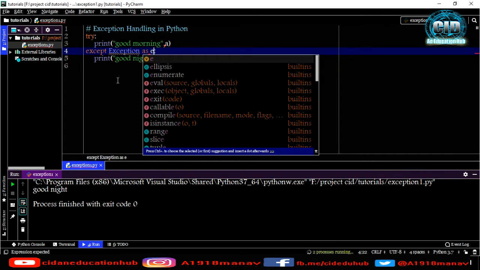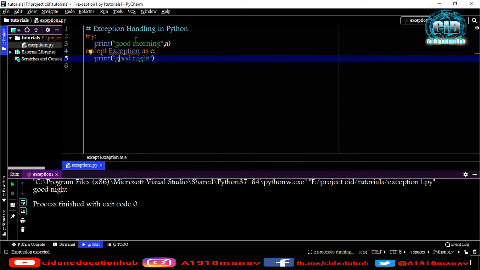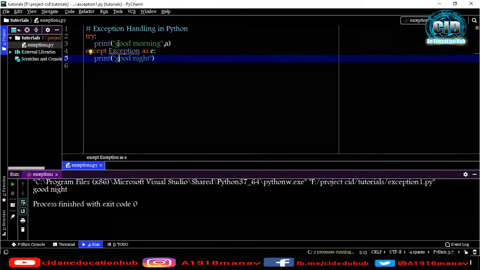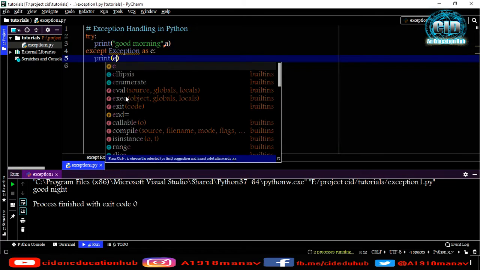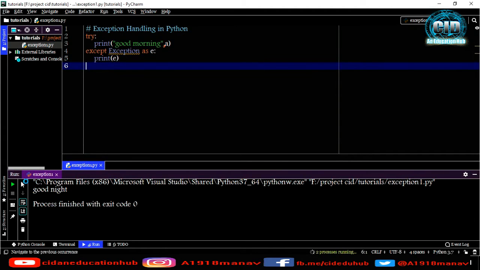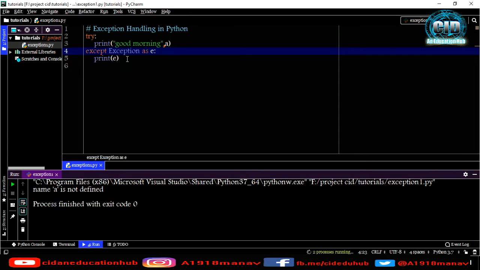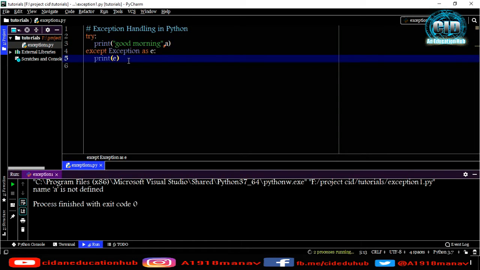Now e is the exception thrown by the try block, so we can print e. As you can see, it shows name 'a' is not defined, and that is the error occurring here. So I can handle that exception.